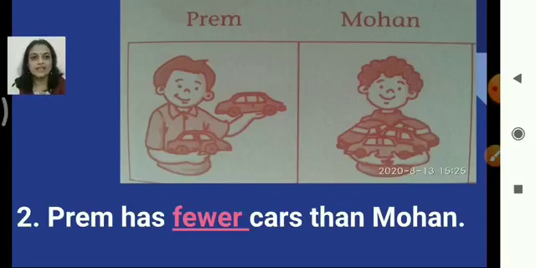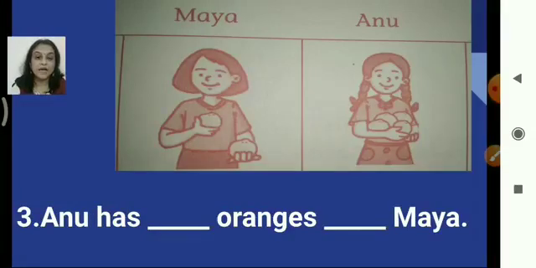Third one. Now again Maya and Anu you can see there. Anu has dash oranges dash Maya. We can see oranges in their hands and how many each of them has. Anu is holding 4 oranges, more oranges.